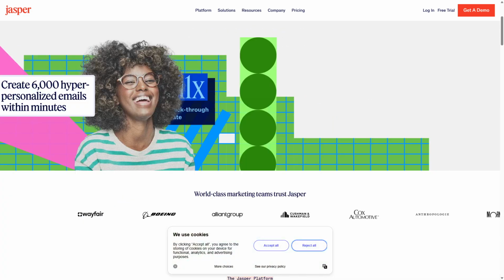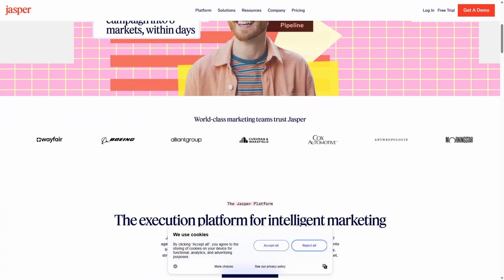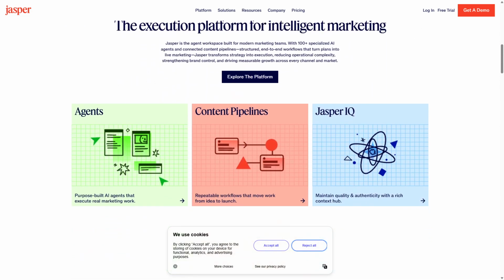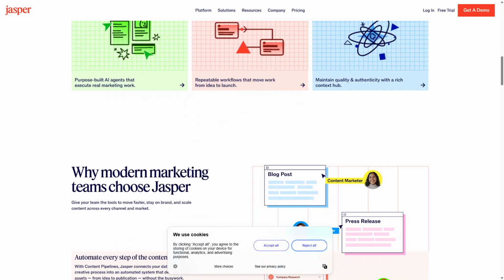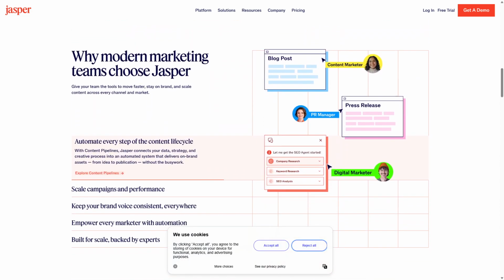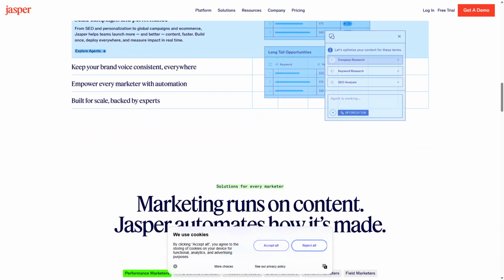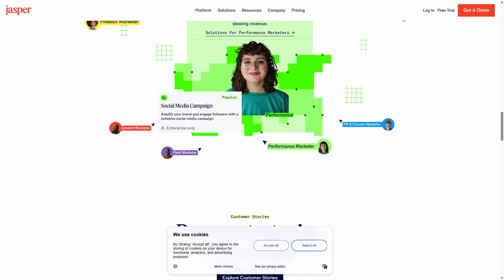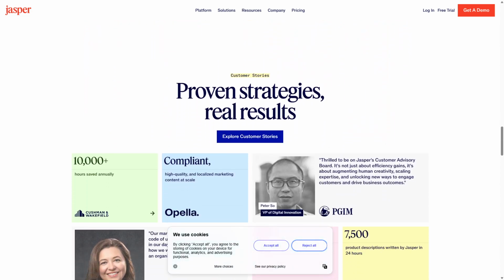It leverages advanced artificial intelligence to assist with everything from blog posts and marketing copy to social media content. The user interface is quite intuitive, which makes it accessible even for those who might not be tech savvy. You can choose from various templates tailored for specific writing tasks, which can save a lot of time.